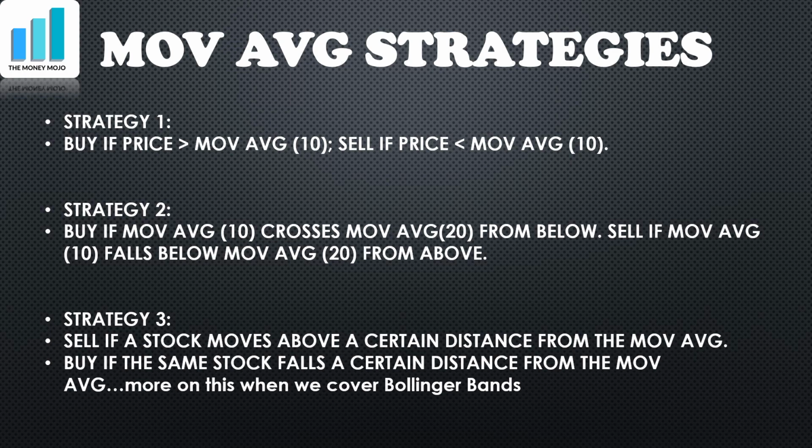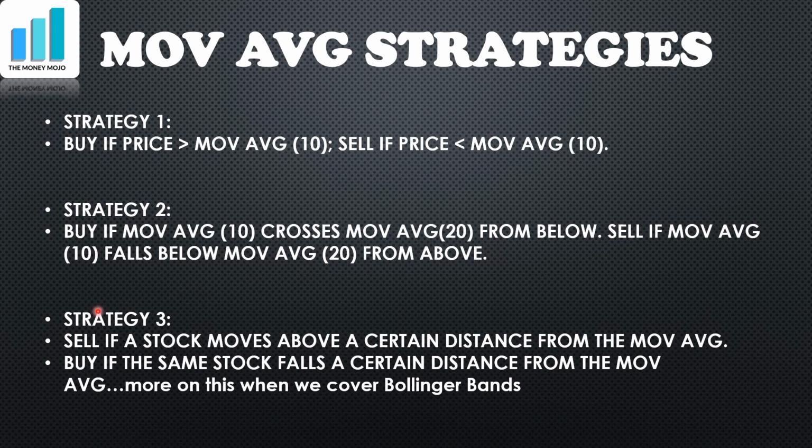So similarly, this kind of backtesting can be done for these two strategies, and you can even optimize the number here. Instead of 10, it can be 8 or 13 or 21 or 23. Similarly, here you can determine which of these two averages is the better one. But these are two basic strategies that are used with moving averages.